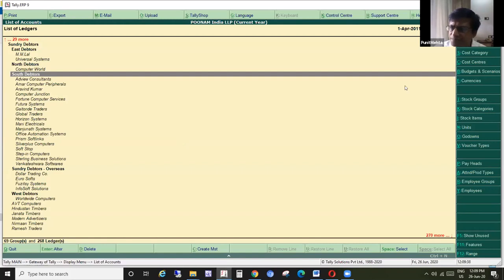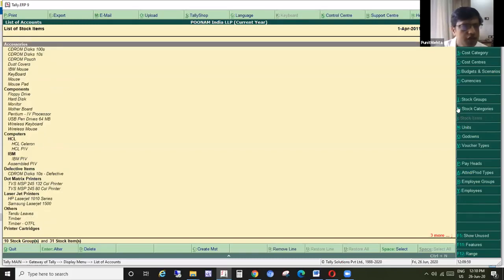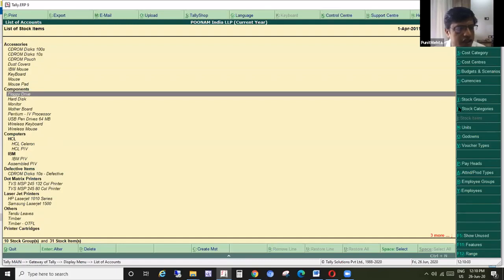On the right hand side, some of you would like to mute the video screen. On the right hand side, there are multiple screen options, that is groups, cost category, cost center, ledgers. If you click on any of these, suppose we click on stock items, here it will show what is the stock item chart that they have prepared.